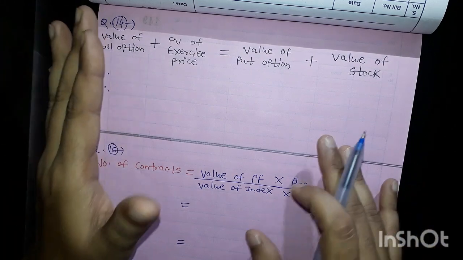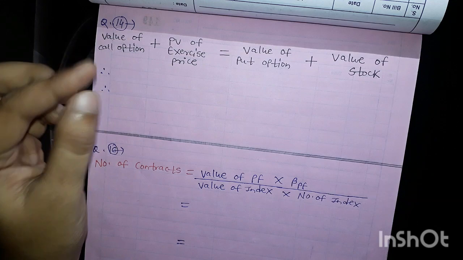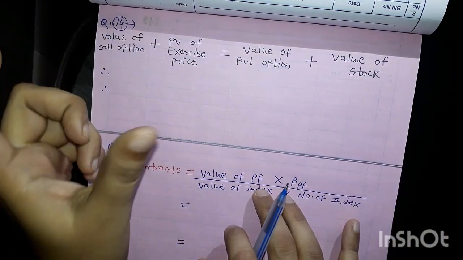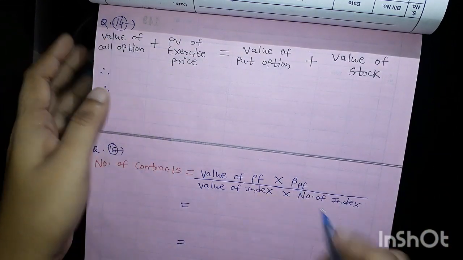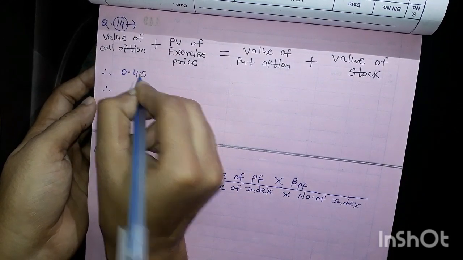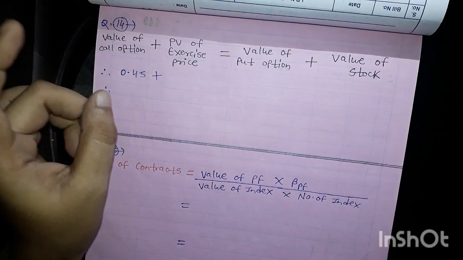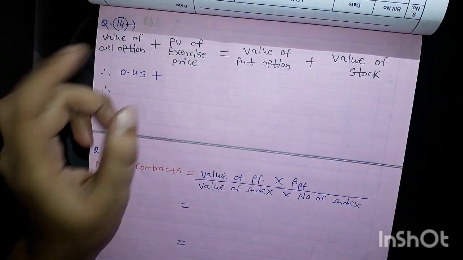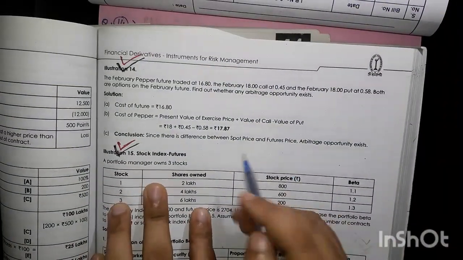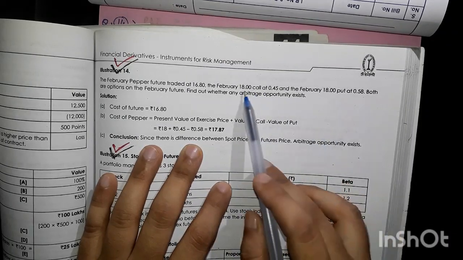First of all, the value of a call option is given in the very first line, at 0.45. So the value of a call option is 0.45 plus the present value of exercise price. The present value of exercise price is given, that is 18.